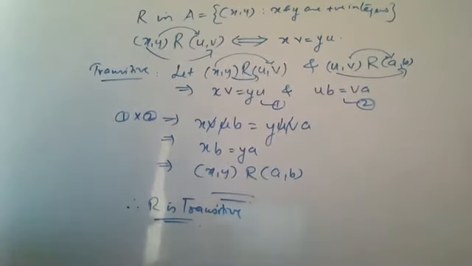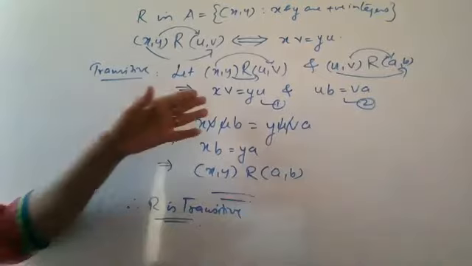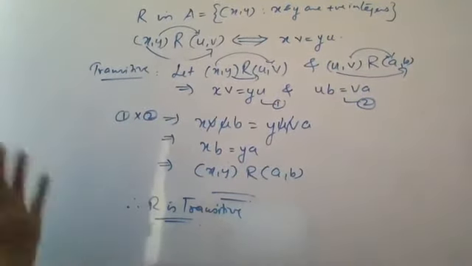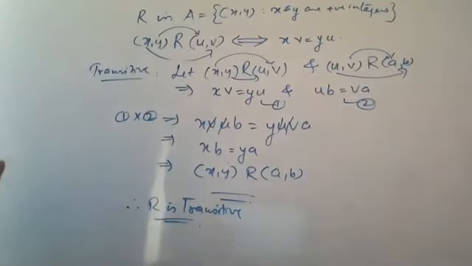Okay, R is transitive. Is this clear? They have used some other method, division, and multiplying A by U on both sides. If that seems easy to you, that is okay. Or else if this is easy, that's okay. You have to just get this result, whatever operation you do using these two equations. Okay, this is fine.